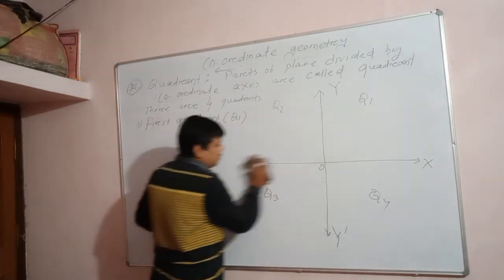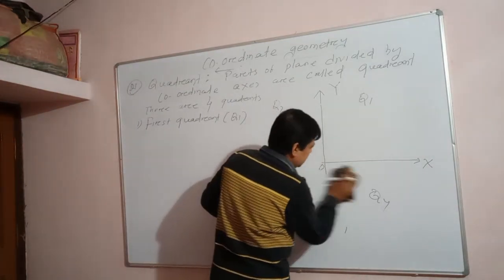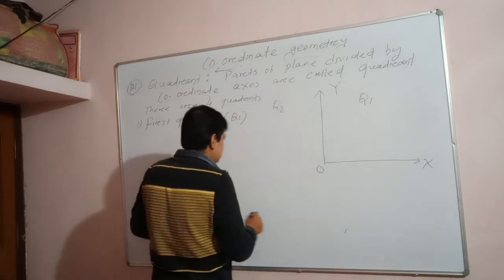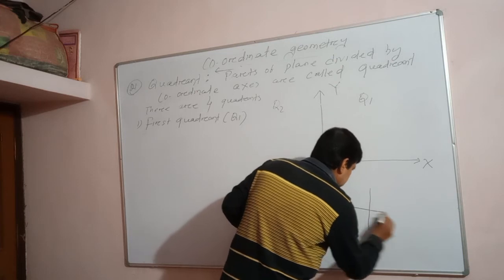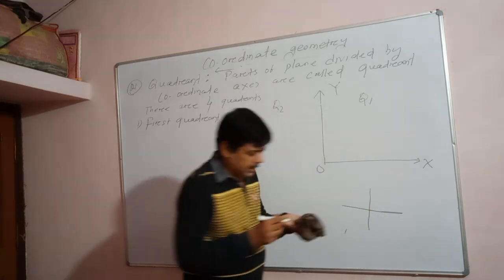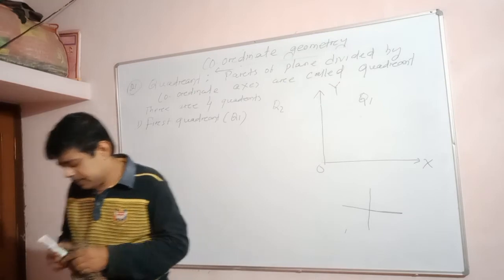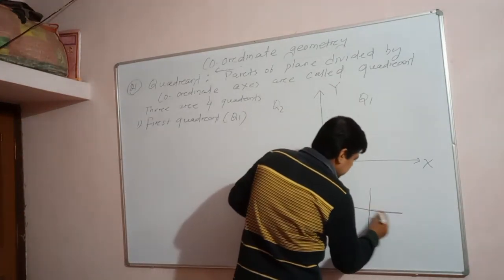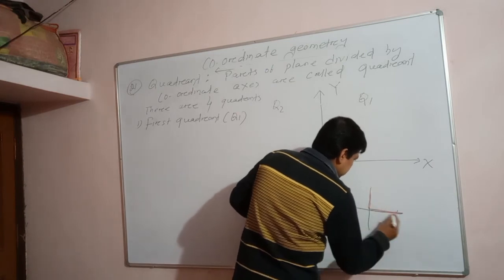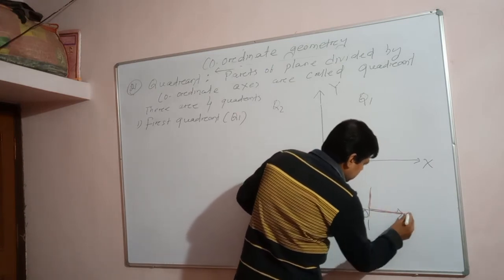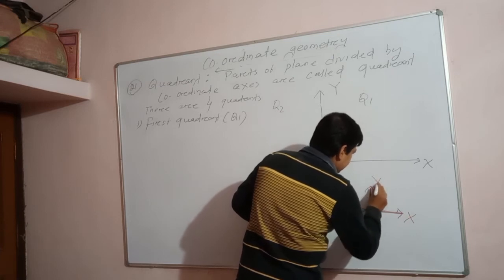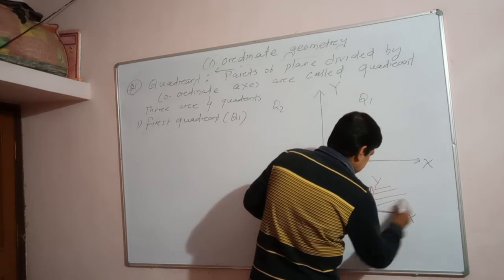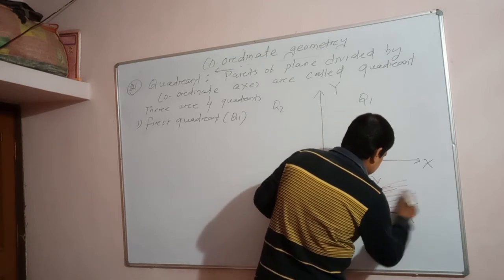This is the first quadrant of the plane. If this is a plane, I am talking about this part. This is O, this is X, and this is Y. So this part is known as the first quadrant.